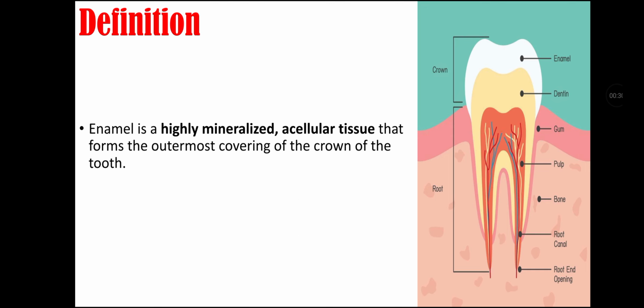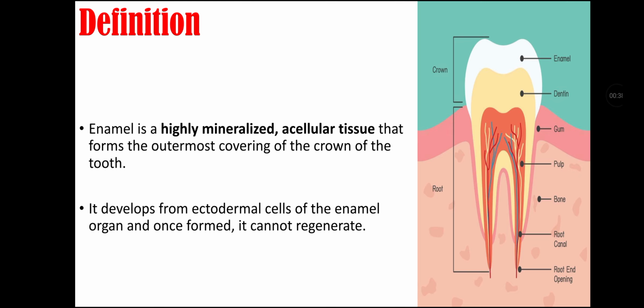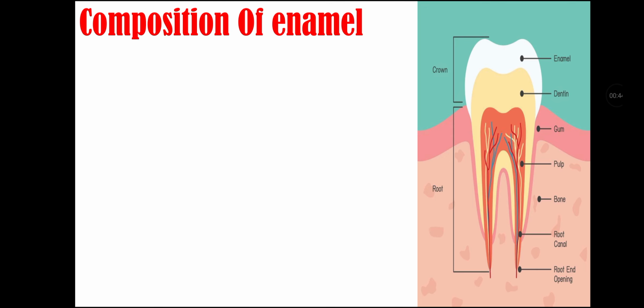Definition of enamel. Enamel is highly mineralized acellular tissue that forms the outermost covering of the crown of the tooth. It develops from ectodermal cells of the enamel organ and once formed it cannot regenerate.